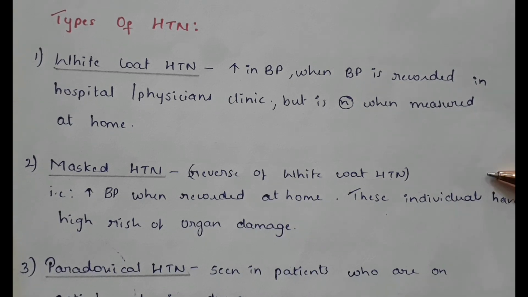The second one is masked hypertension. It is the reverse of white coat hypertension. That is, there is increase in the blood pressure when recorded at home. These individuals have high risk of organ damage.